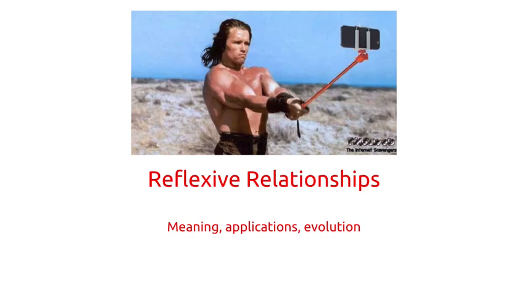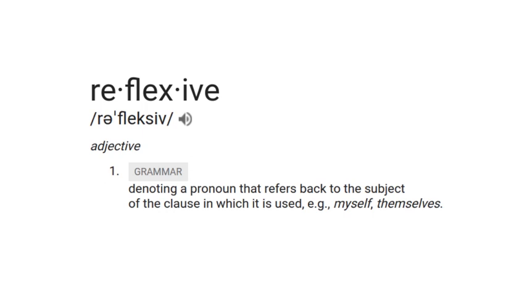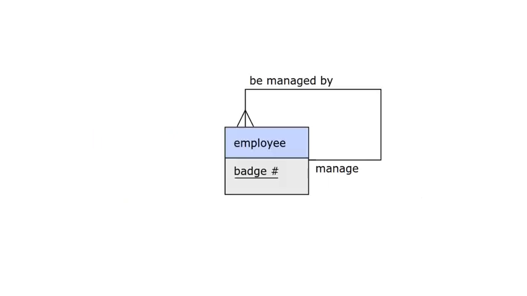By the end of this video, I'll expect you to understand the meaning of a reflexive relationship, explain some of their common applications, and the typical paths of evolution to other shapes. In English grammar, a word is reflexive if it refers back to the subject of the clause in which it is used, like myself or themselves. A reflexive relationship connects an entity to itself.